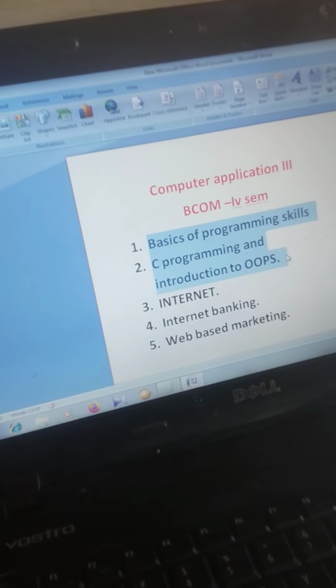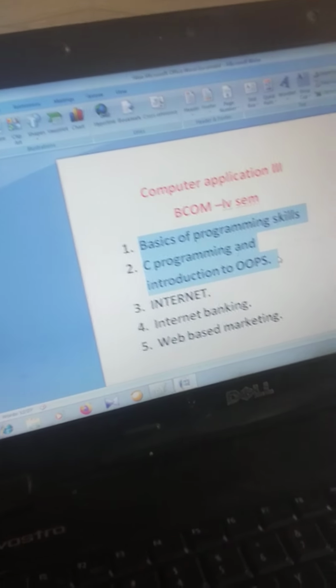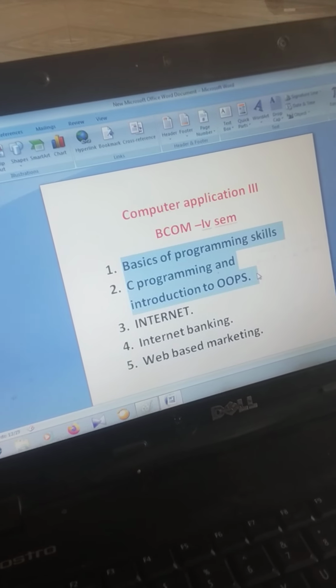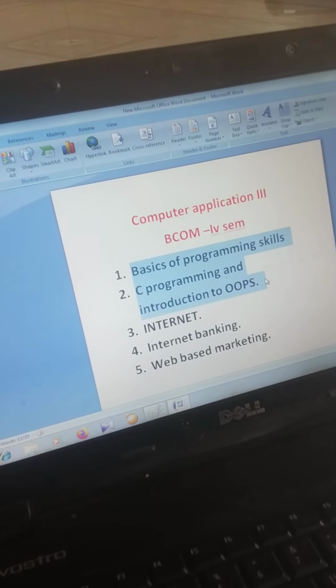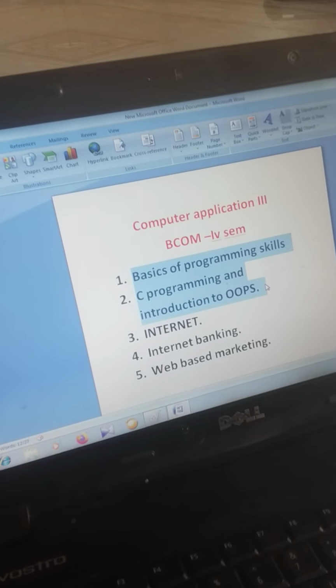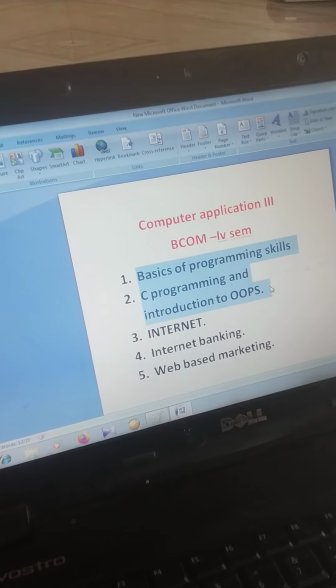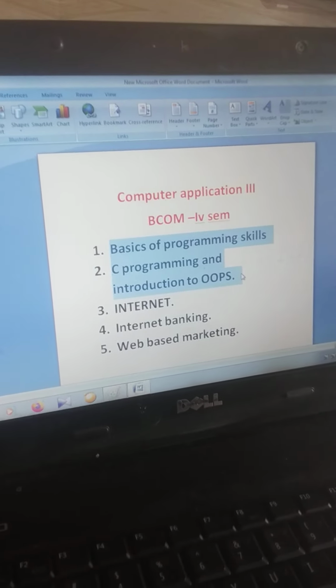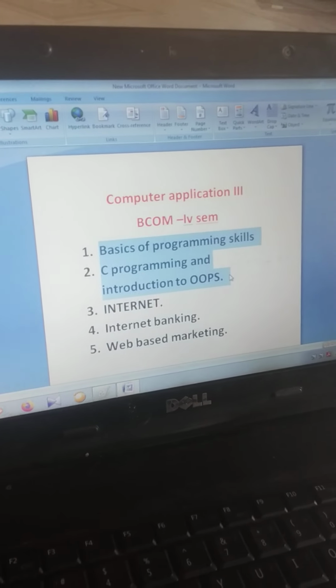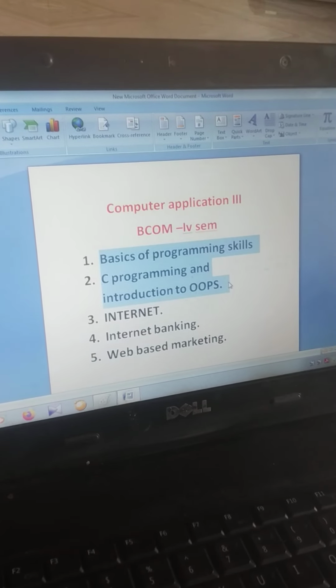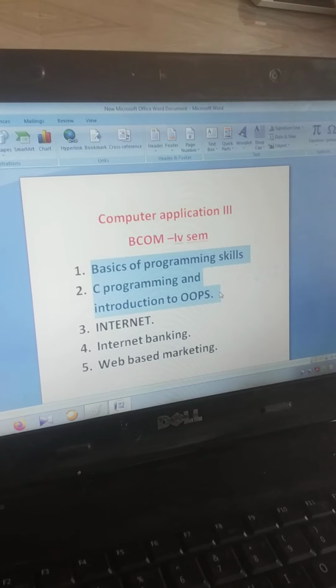Okay, for the programming concept, these two chapters are very important. So for that we need to study programming skills. These two chapters are very practical oriented, I can say. There is theory also, but they are most importantly practical oriented.